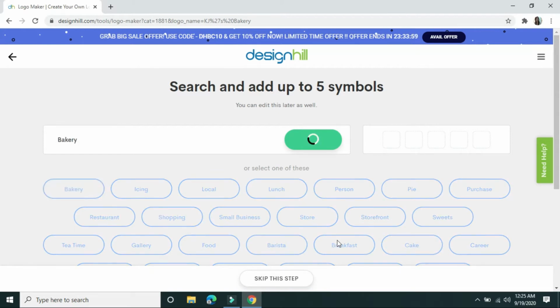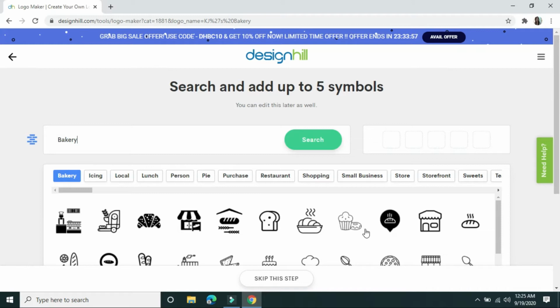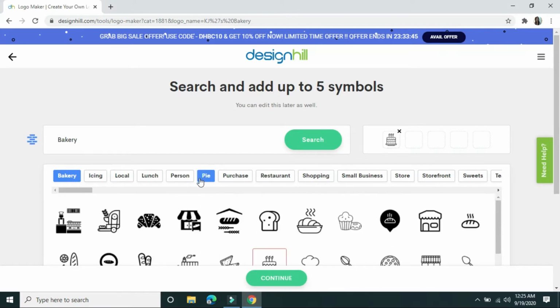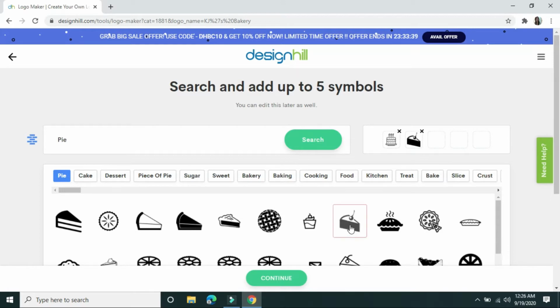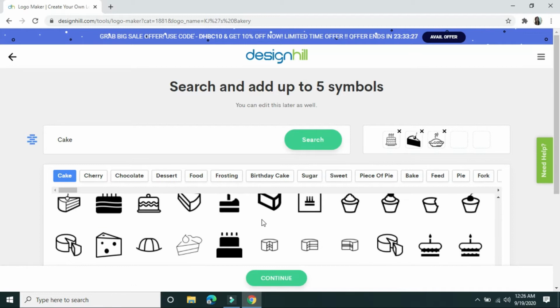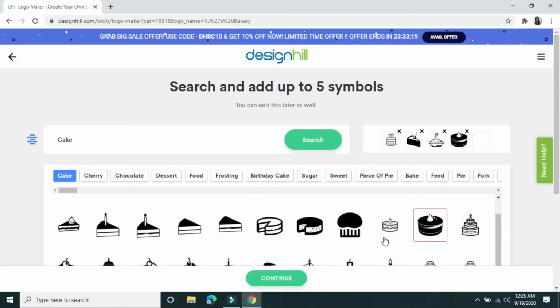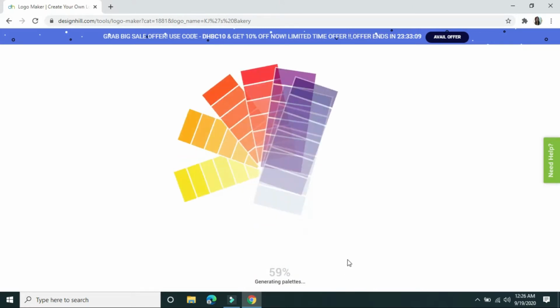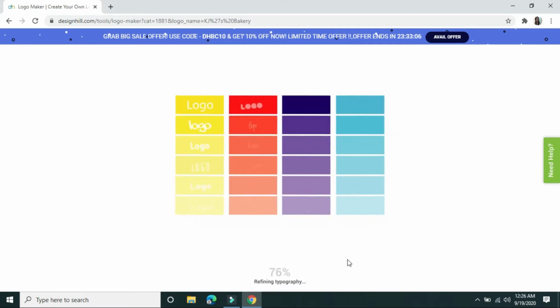Then we need to type bakery to select 5 symbols. So which of these symbols? Okay, let's choose this one. I will click Y to see more symbols. So this one, 2, 3, and another symbols for cake. 4 and okay, 5. Then continue. And this time our computer will generate.